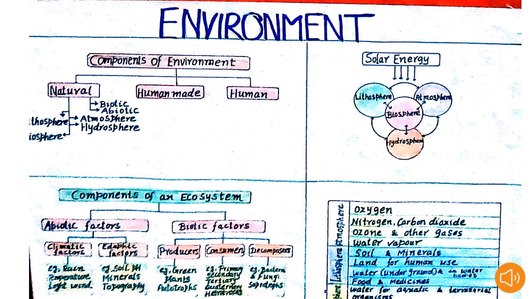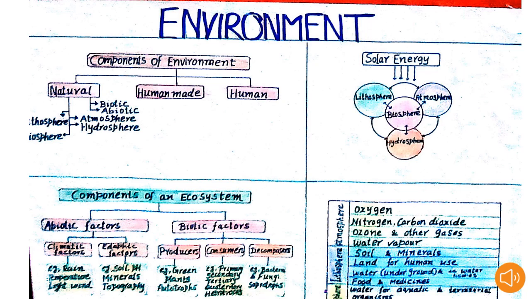In this chapter we learnt about the meaning of environment, then the components of environment, that is natural, human made and human environment. The natural environment is the things we see around us which are not created by humans. This natural environment is again divided into biotic, that is living things, animals, plants, microorganisms, etc., and non-living things which are categorized as abiotic, that is land, water, atmosphere, etc.